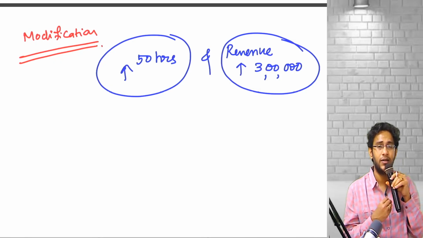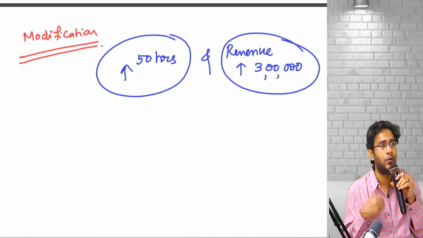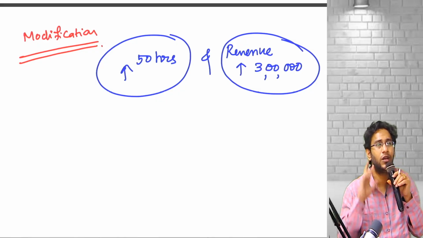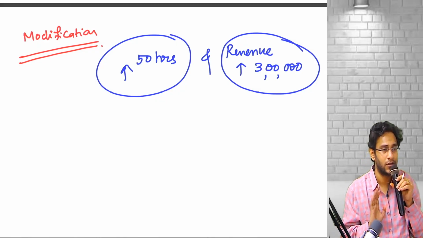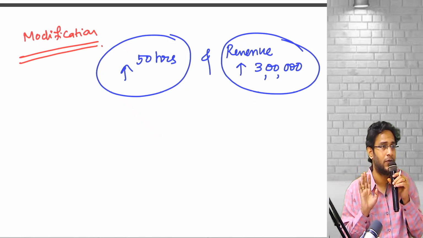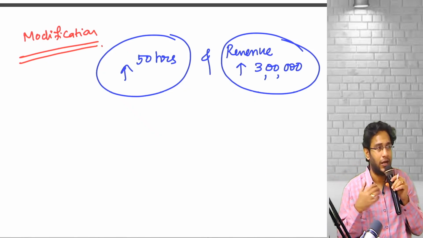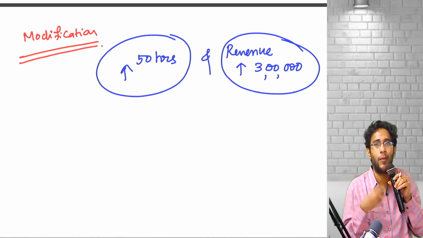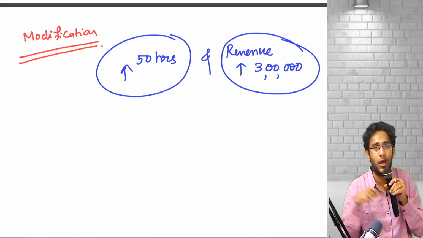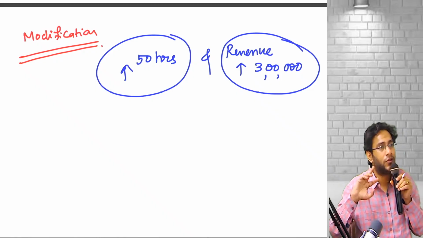So whatever the standard is saying, go into a cumulative catch-up adjustment. You know what is the meaning of cumulative catch-up adjustment? Go and work out the degree of completion again. Because of this updation, whatever you already recognized may not be correct. Go and revise it. It's not like I'm accounting for this modification. I'm accounting for what I have wrongly done already. Because of this modification, my already recognized revenue is wrong. So I have to update it.